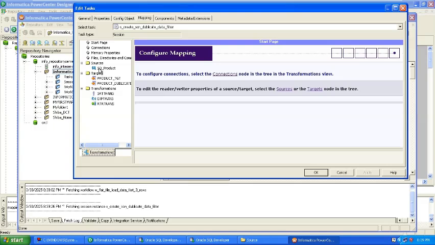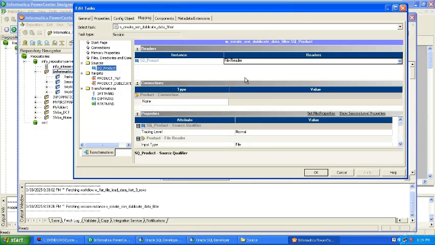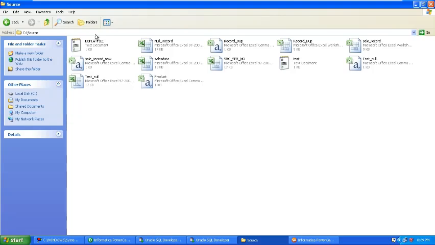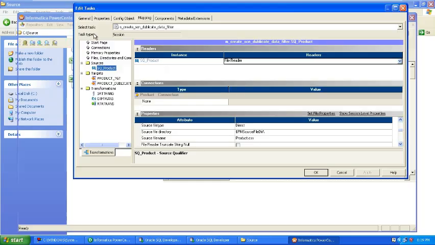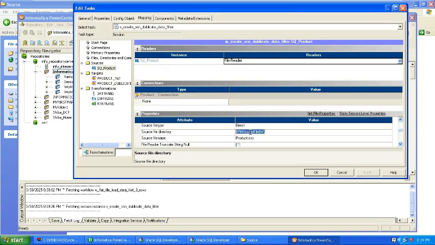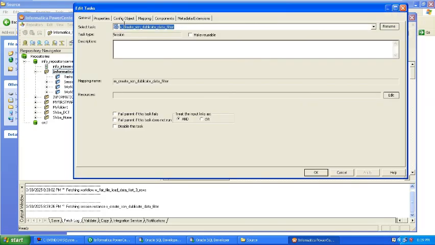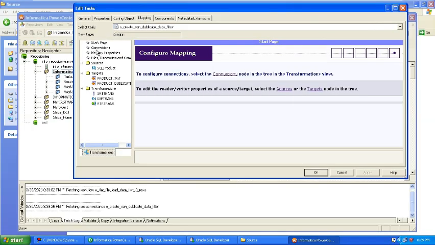The first is your source, right? So source, where you store the source, you store some folders, so I need to update the folder. Here is the source folder. Okay, so I need to update the source folder. And the file name is already given, so no need to update that file name. Okay, same way I need to update your connection for this.